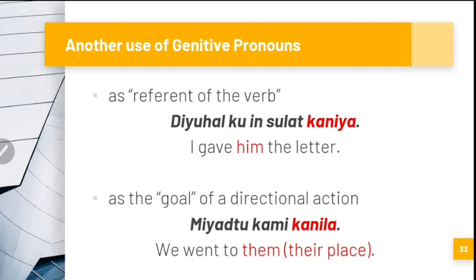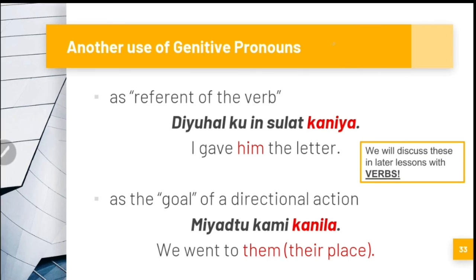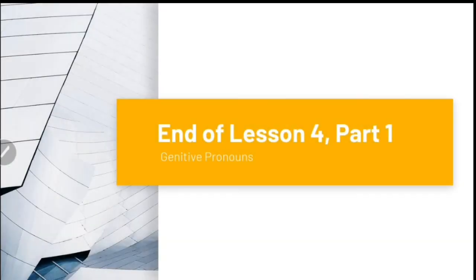We will not discuss it here because it's quite complicated, because we're going to discuss this later on with the verbs. It is enough that you know that genitive pronouns are mostly used as a possessive pronoun to signify possession or ownership.